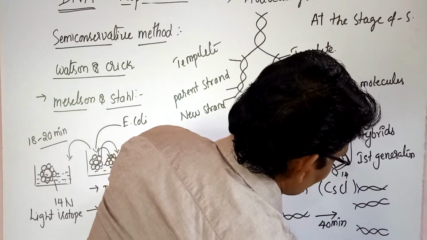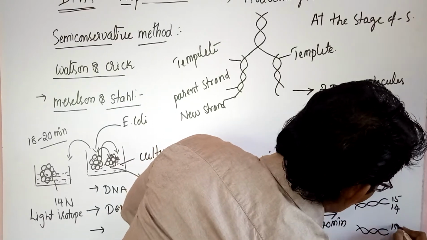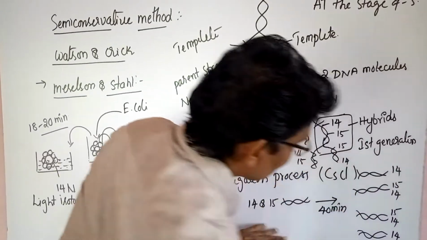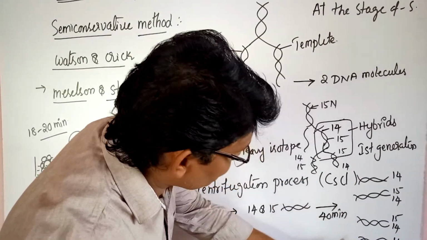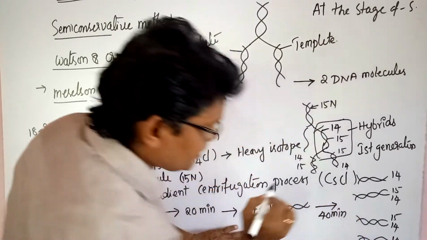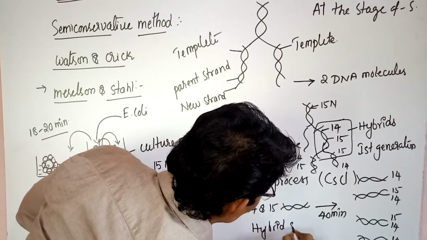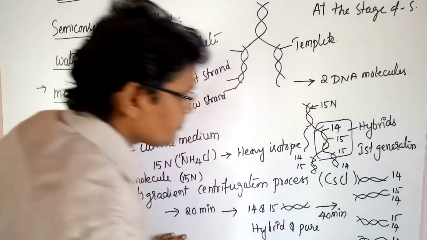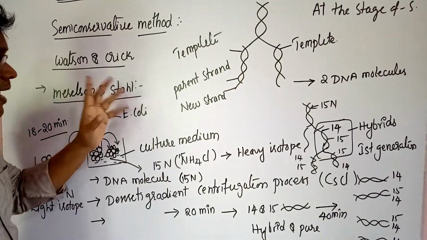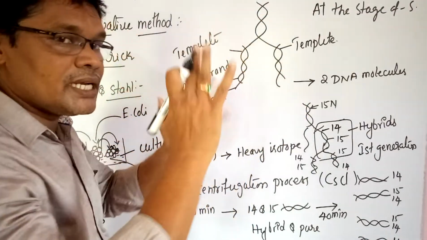In this one of these is 15, 14. In these are 15 and 14. So both of these are 14. So in these, two types of formation: one of these is a hybrid formation, the second one is the pure formation. So hybrid and pure formation. According to this experiment of Meselson and Stahl, it is confirmed that the DNA molecule replicates in the semi-conservative method.